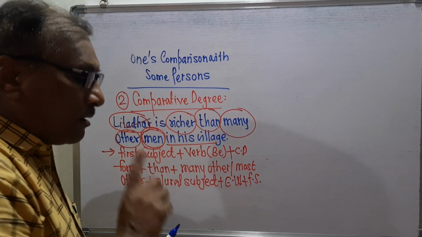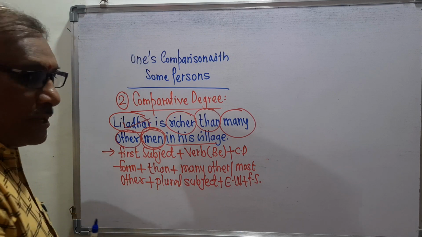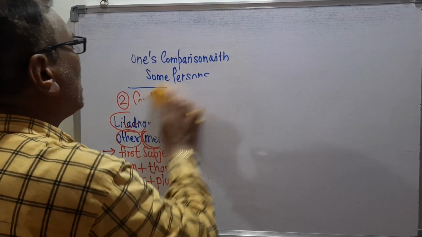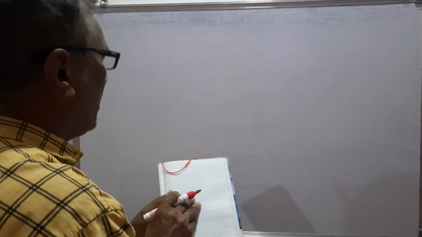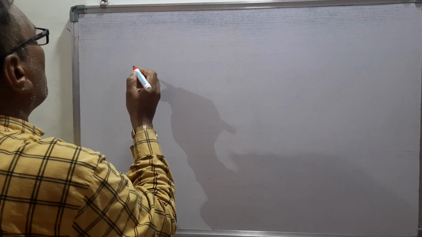In this way we can speak and write always the degrees. Means my point is that we can speak the degrees, that is comparative degree, and that is the degree we can say the superlative. And now we are discussing the third degree, and that is the positive degree.